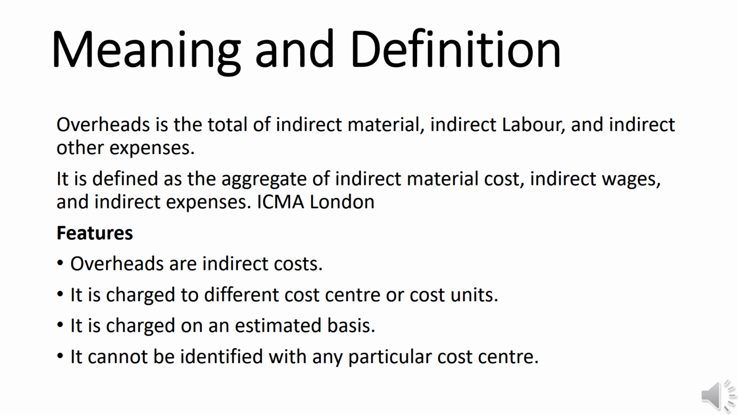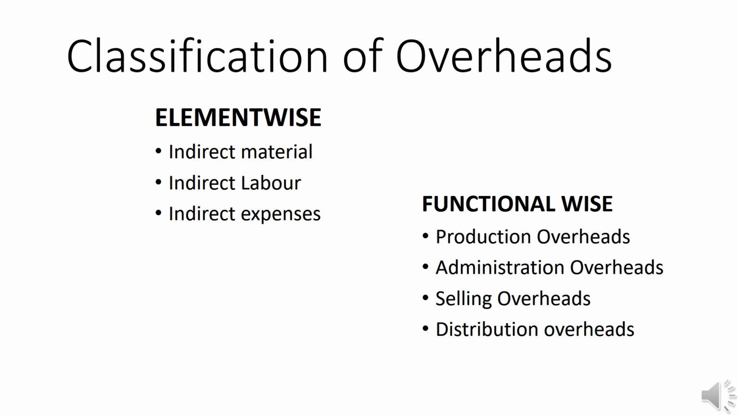What are the features of overheads? Overheads are indirect costs, and they cannot be identified with any particular cost center. They are apportioned and charged to different cost centers. Total indirect material, indirect wages and indirect expenses are collectively called overheads, and are often charged to cost units. Okay. Here we can see the classification of overhead.